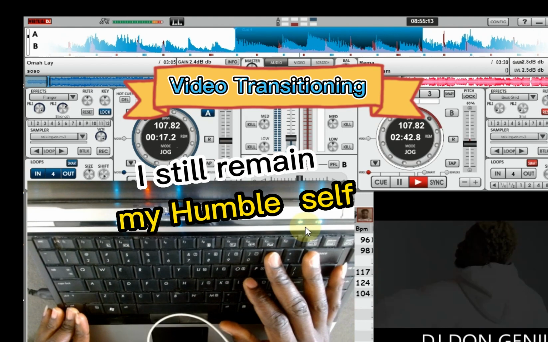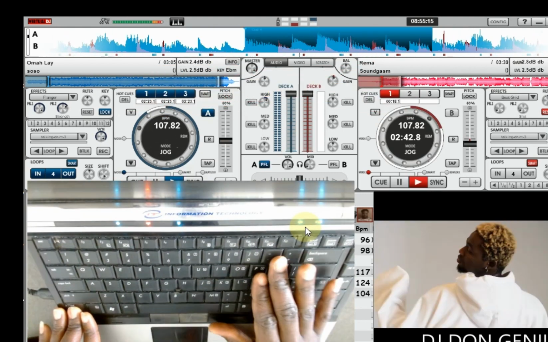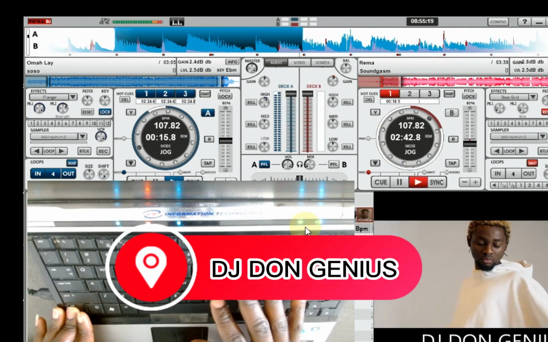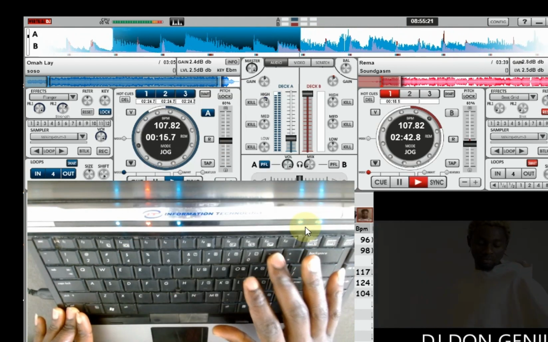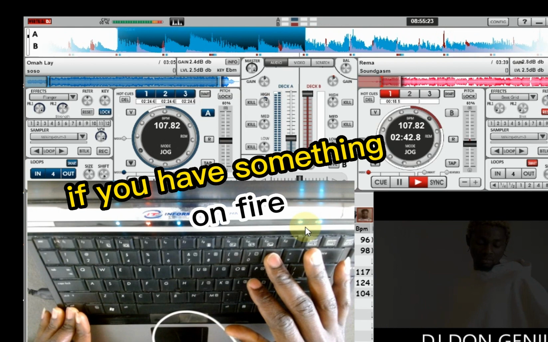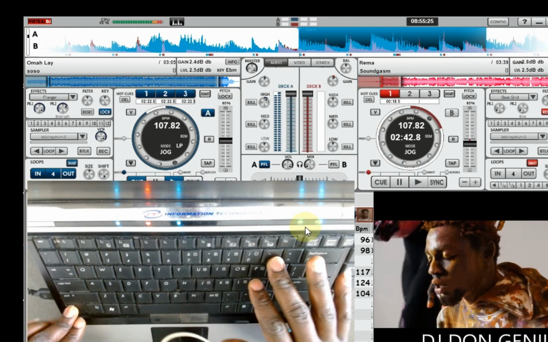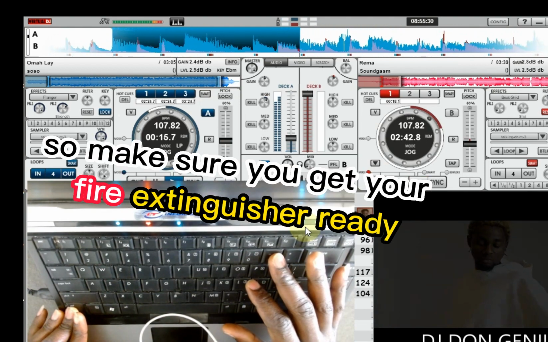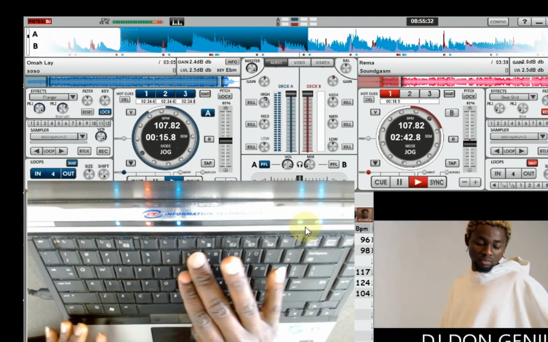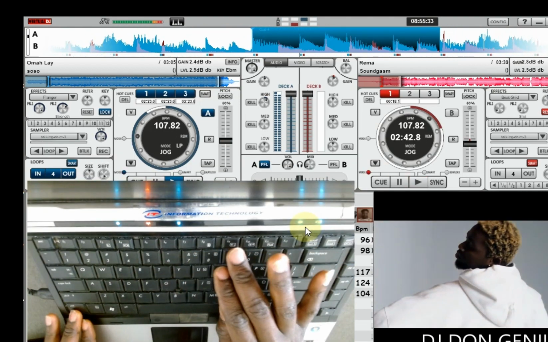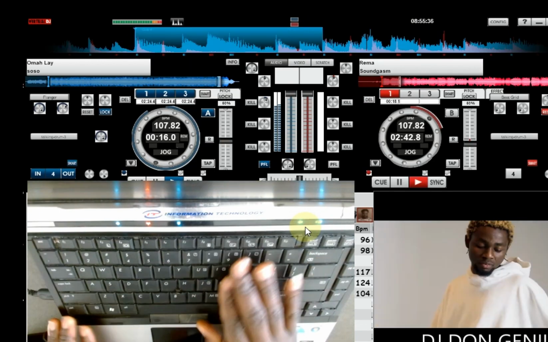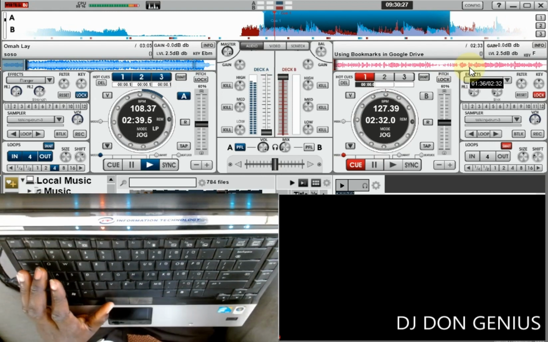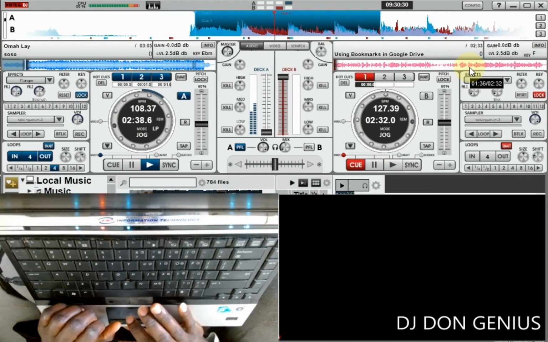I still remember when you said, it's your number one, the DJ you are always looking forward to. If you have something on fire, I'm going to be adding more fire to it. So make sure you get your fire extinguisher ready. Your hostess DJ Don Genius, spinning the wheels of steel.